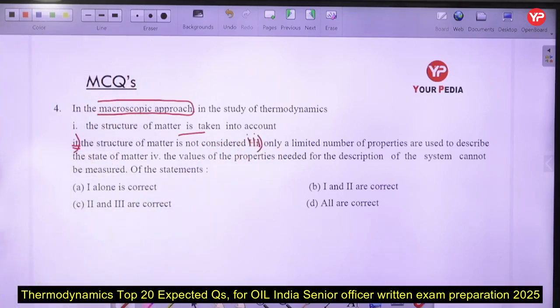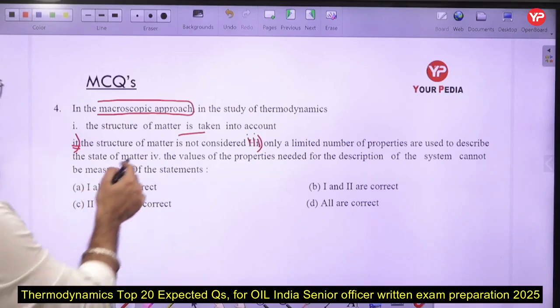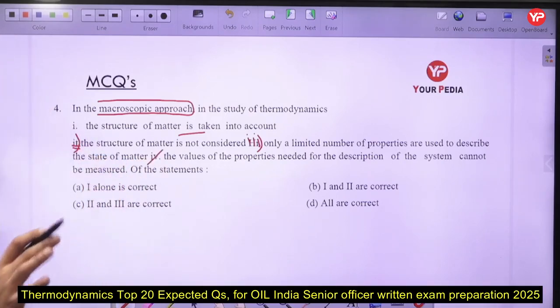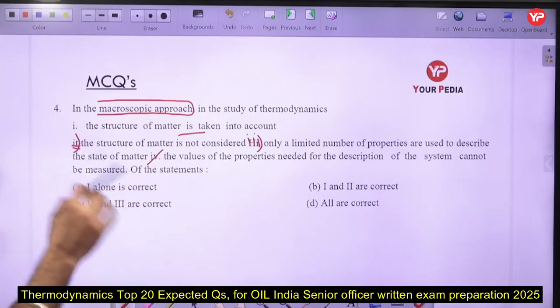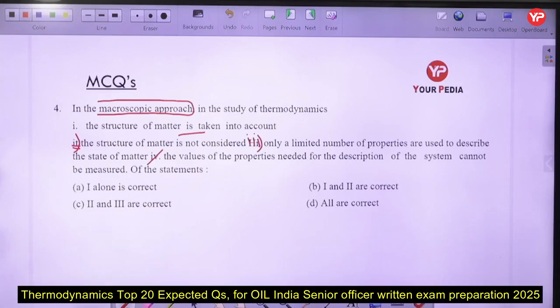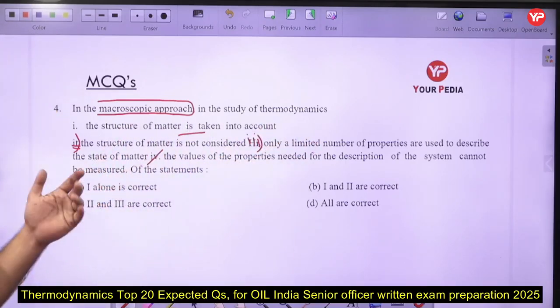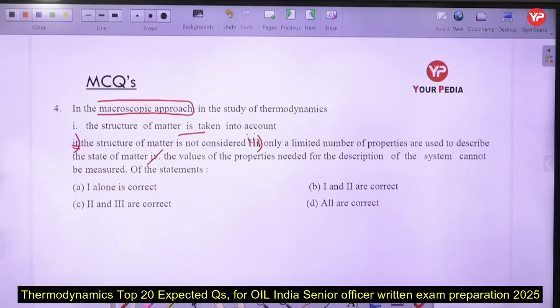Only a limited number of properties are used to describe the state of matter. The fourth one says the value of the property needed for the description of the system cannot be measured here. So you can see statement number 4 is the incorrect one, because we can simply measure the values of the properties. We know the value of the pressure, volume as well as the temperature. Third, only a limited number of properties are used to describe the state of matter. That is also an incorrect one here.